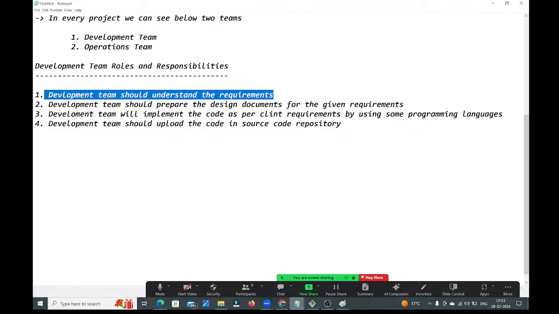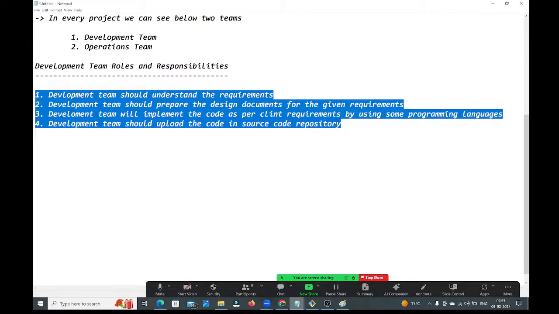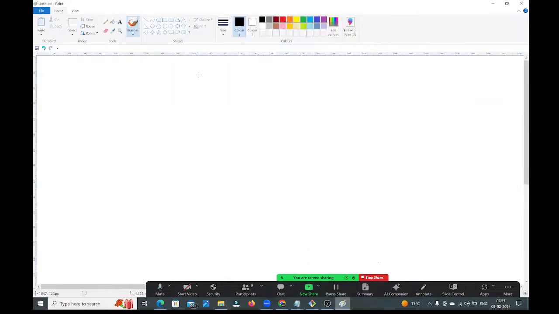Read the statements once, guys. The development team should understand the requirements. The development team should prepare the design documents for the given requirements. The development team will implement the code as per client requirements by using some programming languages. The development team should upload the code in the source code repository. Observe carefully here.